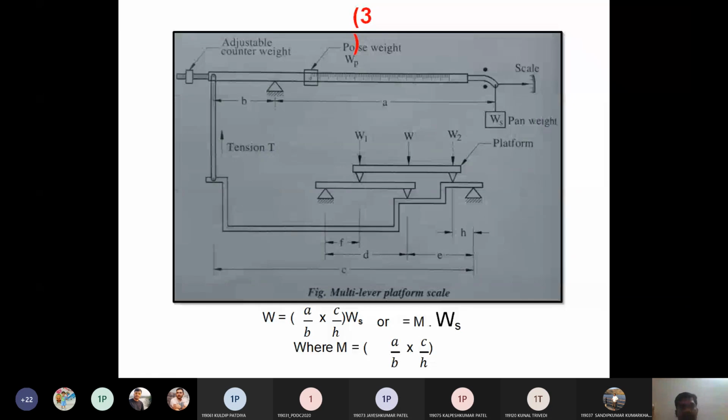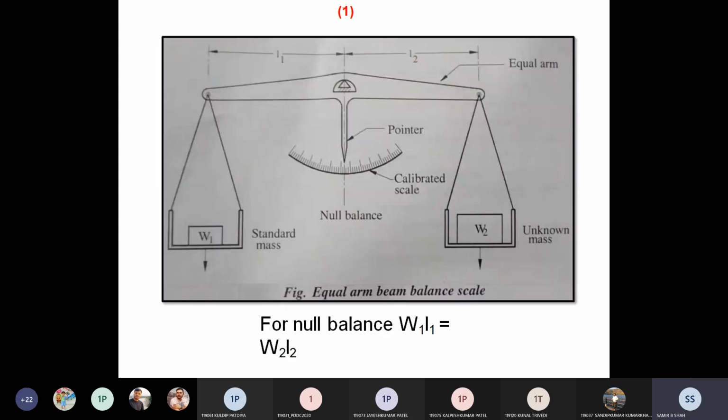The third method is called the multi-lever platform scale, or in short the platform scale method. As I discussed earlier, the first method, the equal arm balance, has a limitation of up to 5 kg. Similarly, up to 100 kg we can easily measure with the help of the unequal arm balance. But if we want to go above that, up to 1000, then we do not prefer the last two methods. At that time we go for the platform scale method.